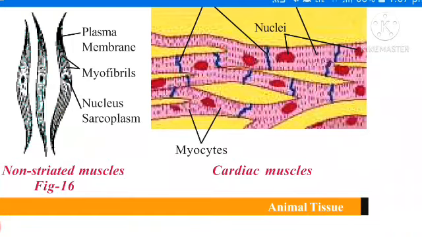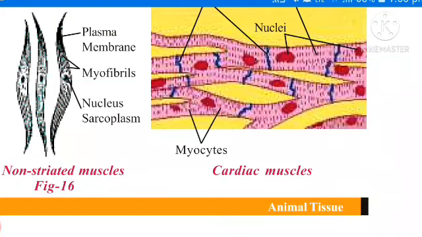These are also called involuntary muscles. Involuntary means the movement of muscles is not under our control. Such type of muscles are called non-striated muscles. And these are mostly present in the alimentary canal.